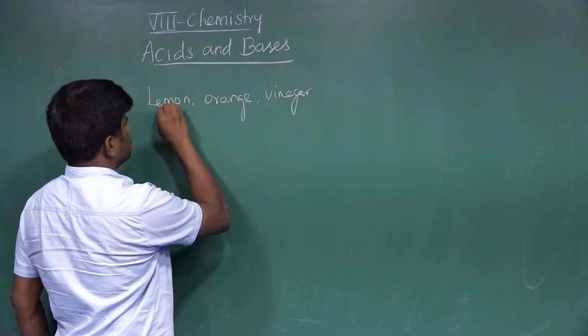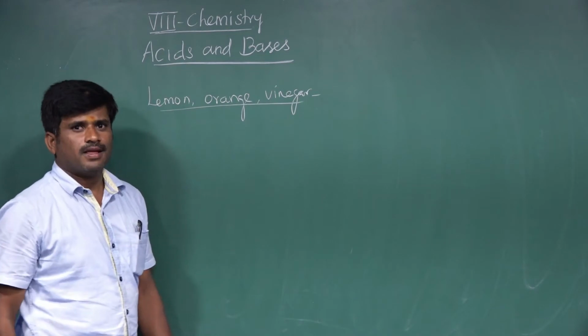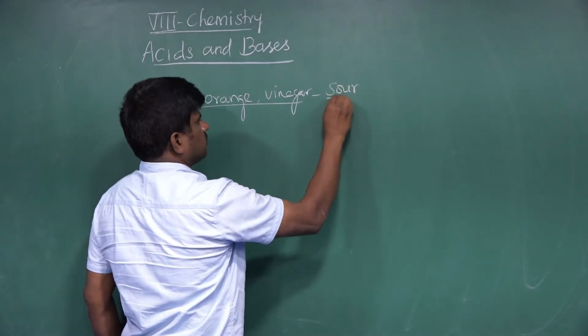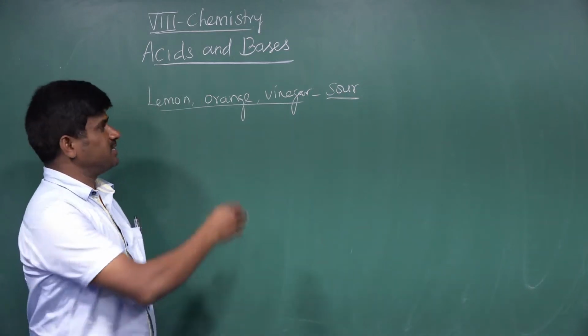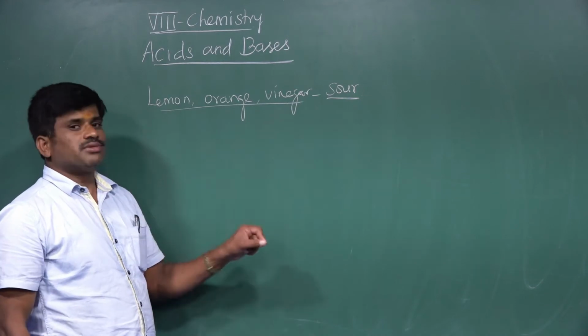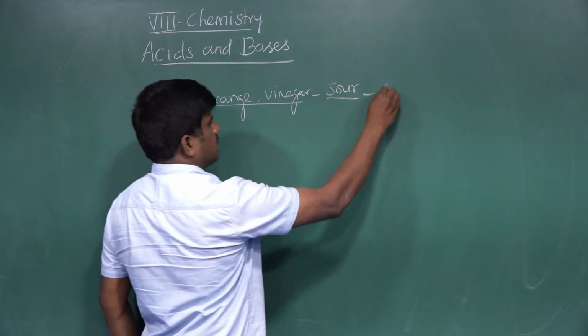When you taste these substances, the taste of the substance is sour, right? Substances are sour in taste. Actually, these substances are acidic in nature.